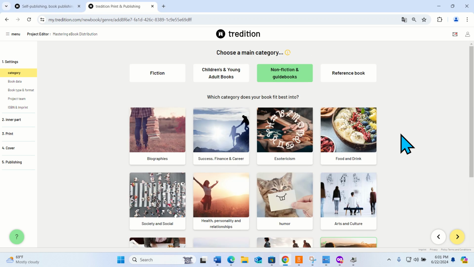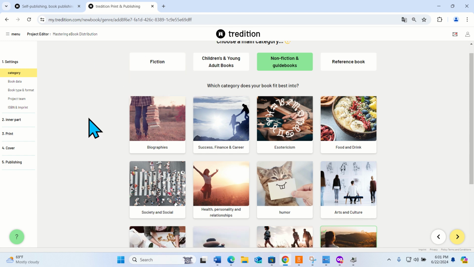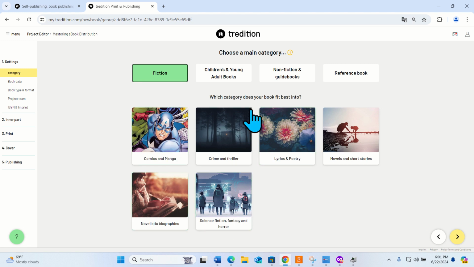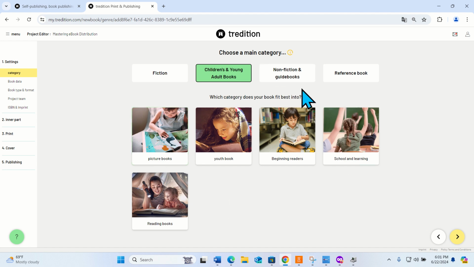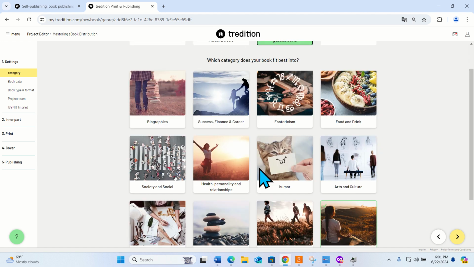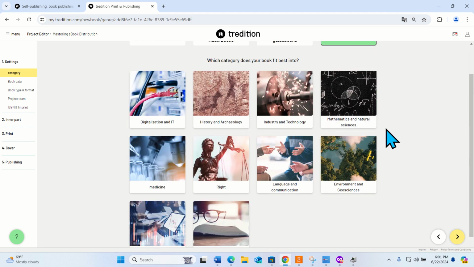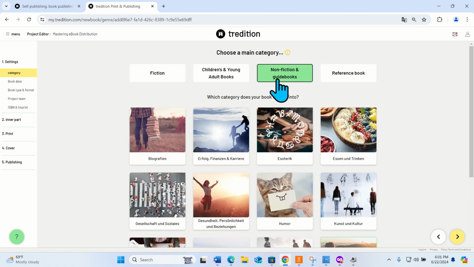Hello everyone, today we are going to talk about this new publisher called Tredition, and this Tredition publisher is located in Germany. When we click on the project, it gives us categories in the form of fiction and so on, with subcategories. The main category, these are the subcategories, then another main category, and these are the subcategories, and again the main categories and their subcategories.